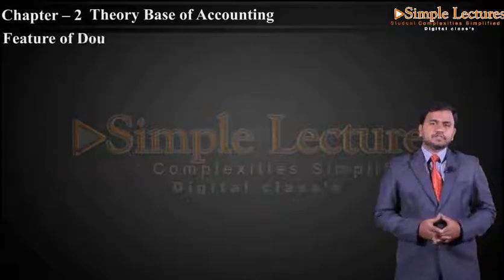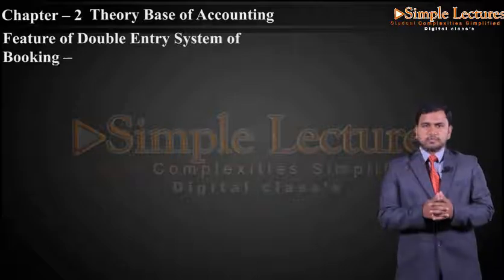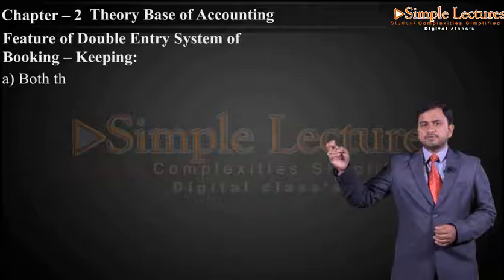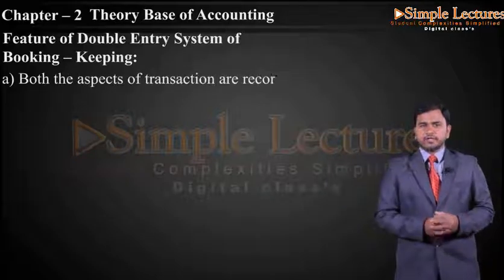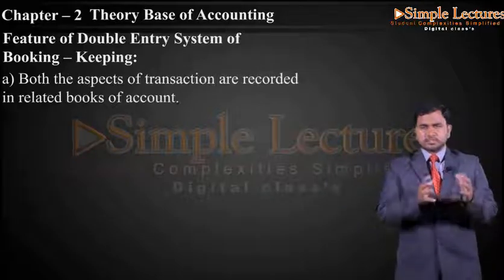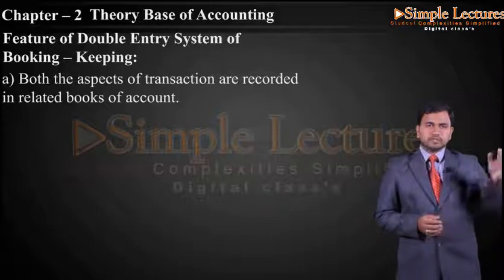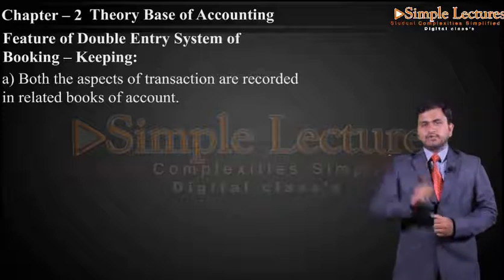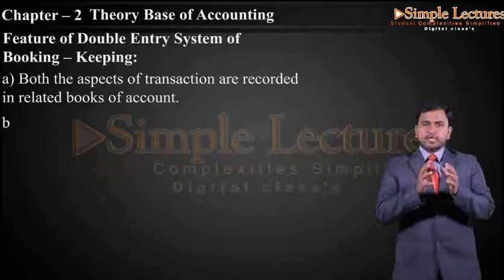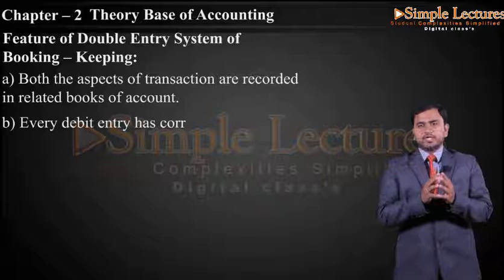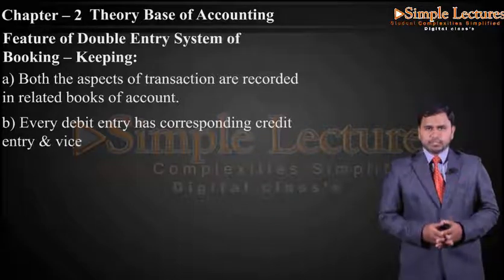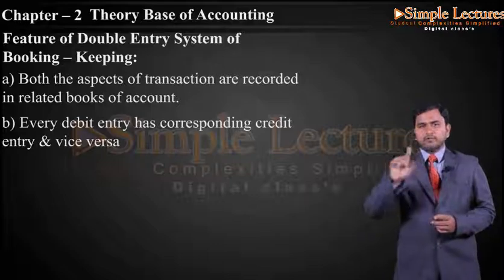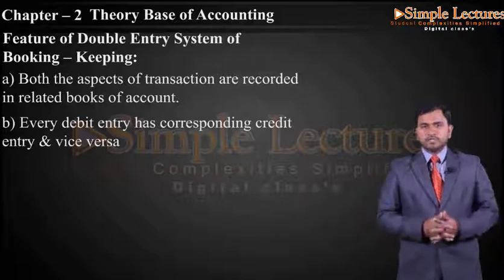Now let us see the features of the double entry system of bookkeeping. The first feature is that both aspects of a transaction are recorded in related books of accounts. As I said, when coming to purchases, we are going to record in purchases as well as in the cash book. The second feature is that every debit entry has a corresponding credit entry and vice versa. Whenever an entry is recorded, one account will be debited and another account will be credited.